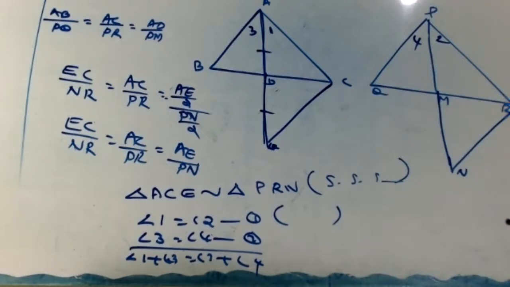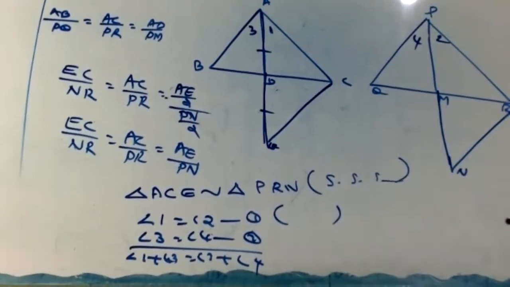Angle A equal to angle P. Correct or no? Angle A equal to angle P. Right. So we got the final step now.